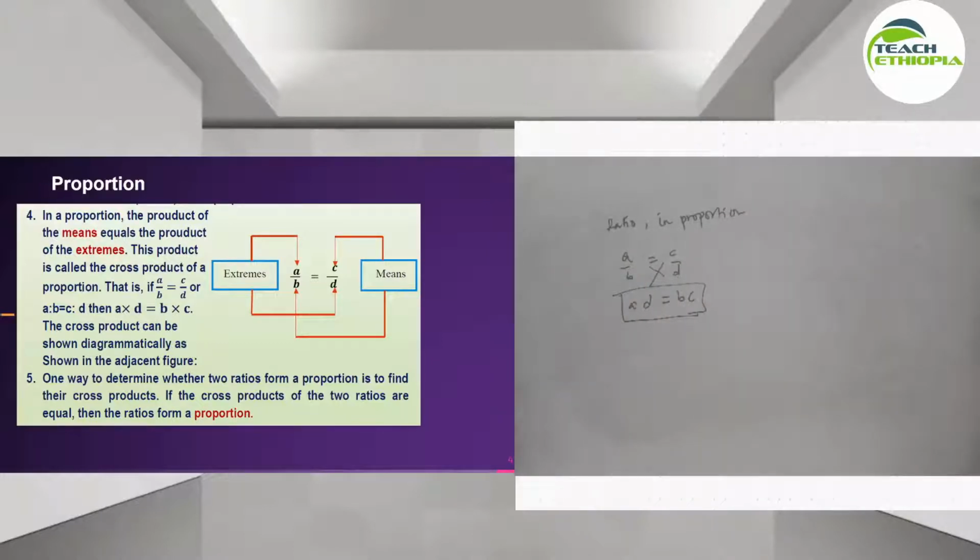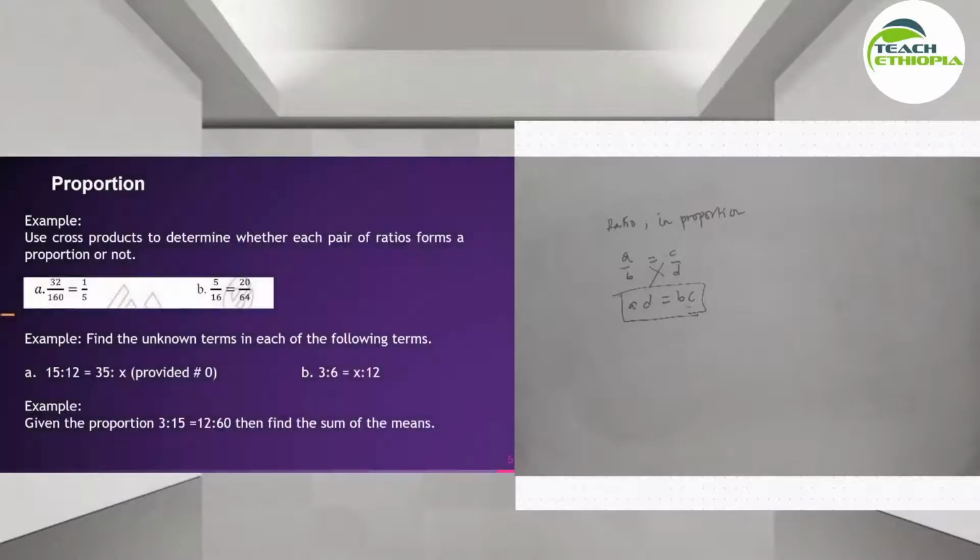So one way of checking whether any ratios are in proportion is by cross multiplication of the product of the means and the extremes ይሆናል ማለት ነው. This is how we are going to check any ratios, whether they are in proportion or not.